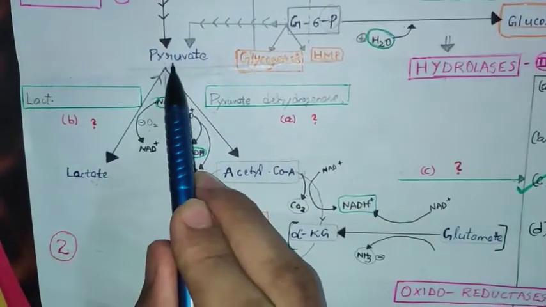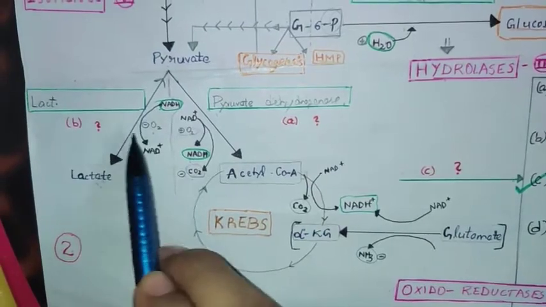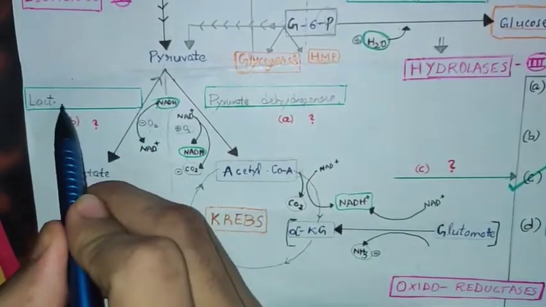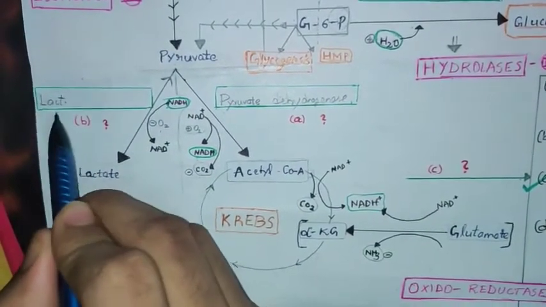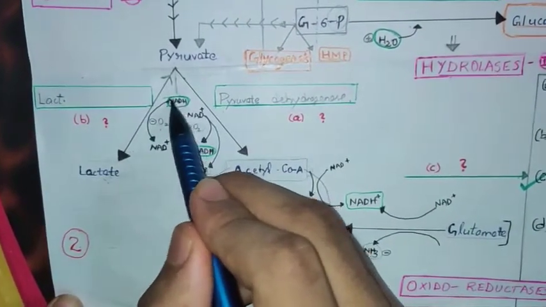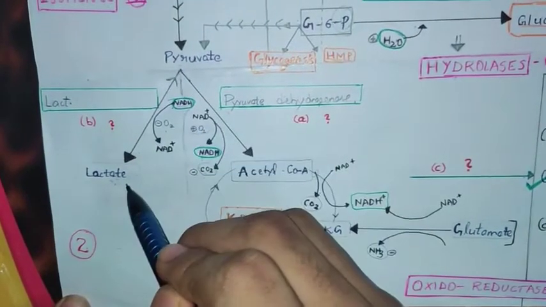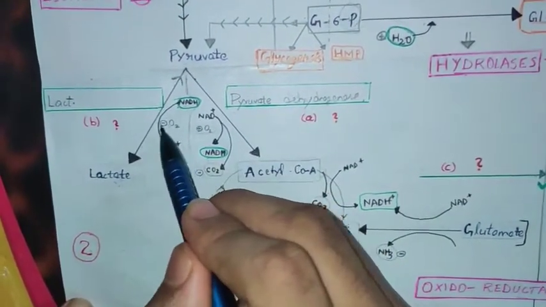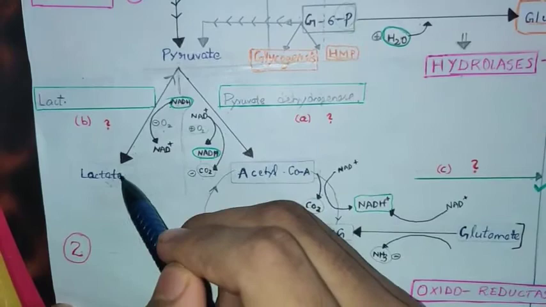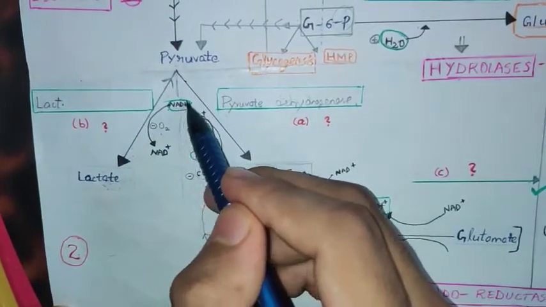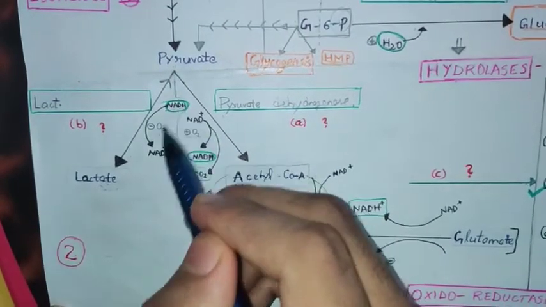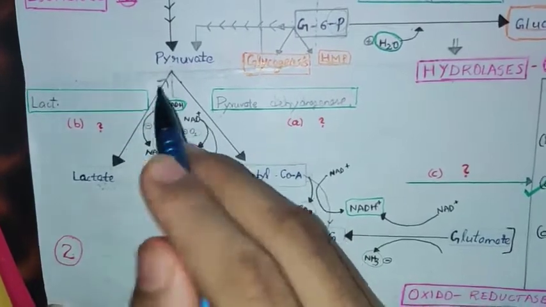In the same way, here also pyruvate is converted into lactate, but this enzyme is called pyruvate dehydrogenase, right? But wrong. It is lactate. It starts with lactate. Why? It is a reversible reaction. If we see here, NADH is converted into NAD plus in the forward reaction, which means this is reduction because of absence of oxygen. But in the opposite direction, lactate is converted into pyruvate where NADH is formed. In this direction, NADH is formed. So we can call it dehydrogenase. Okay.